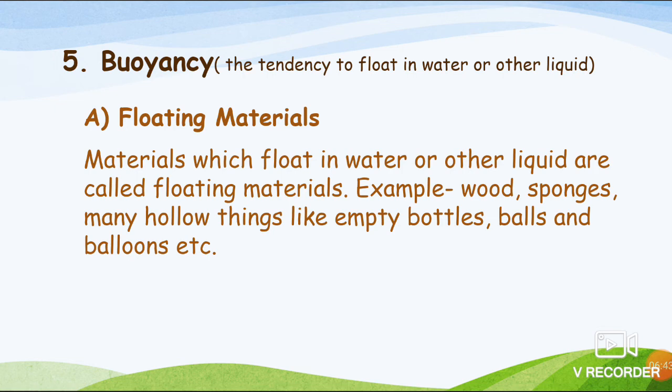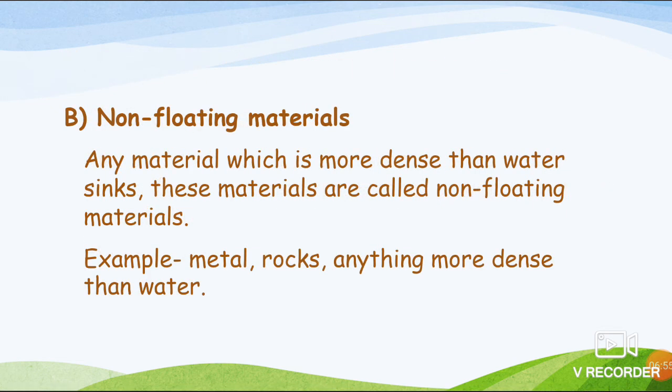There are certain examples like balls, balloon. All these things are floating material. You must have noted some more material into this group while you were performing the activity. And there are certain non-floating materials, all the materials which sink easily in the water will be considered as non-floating material. Example: metal, rock, and anything which is much denser than water. If it has high density compared to the water, it will sink. If it has low density compared to the water, it will float on the water.